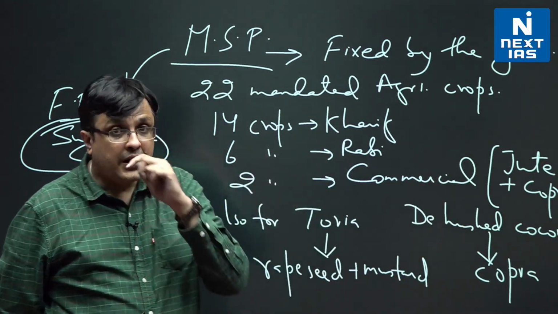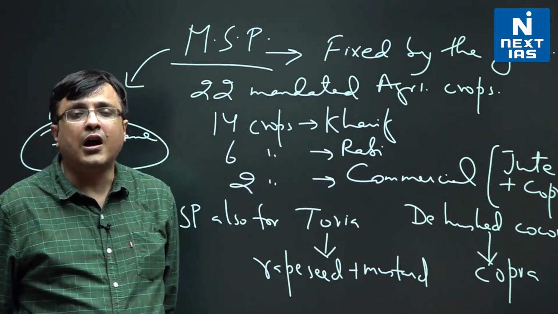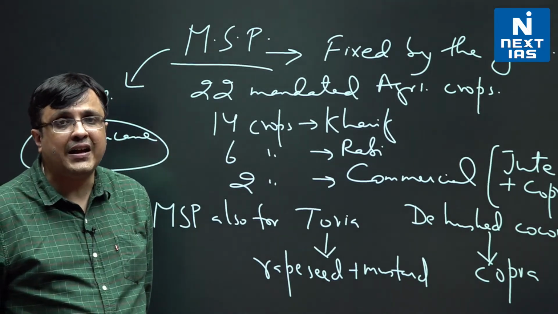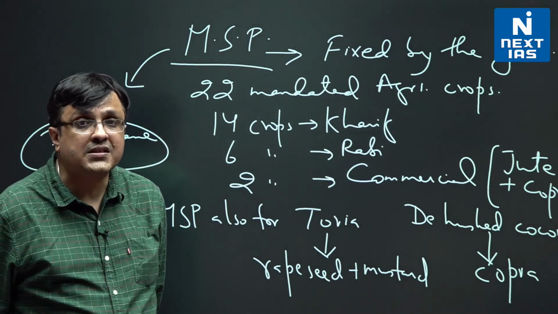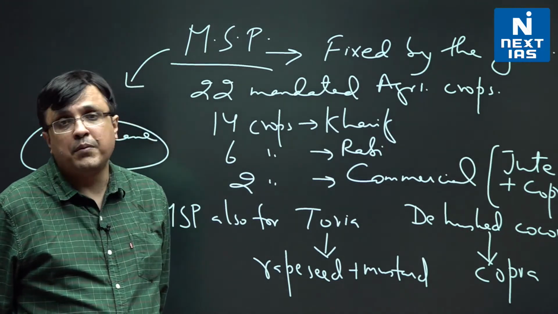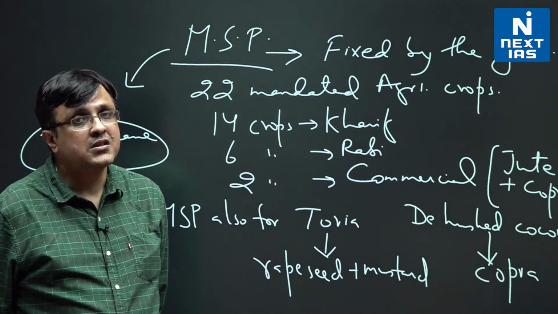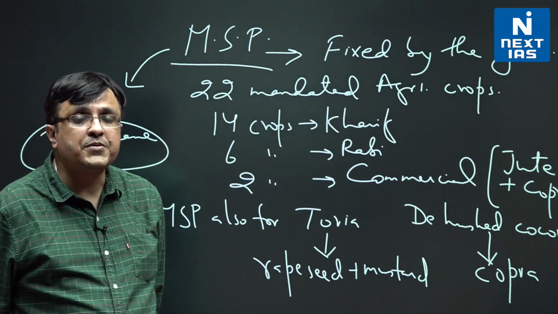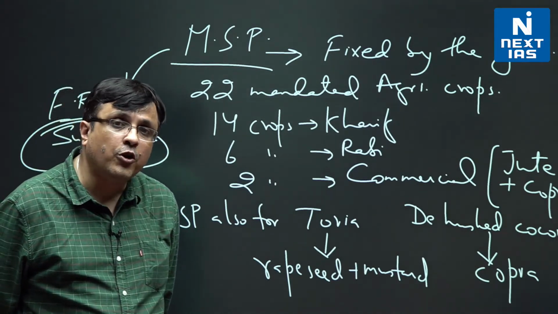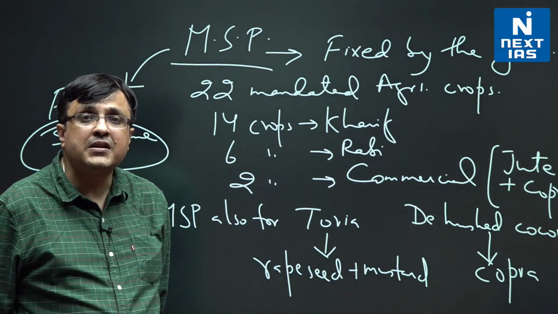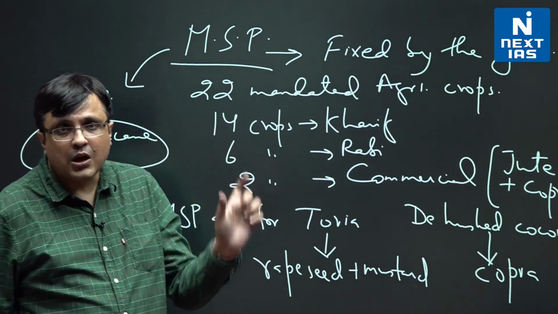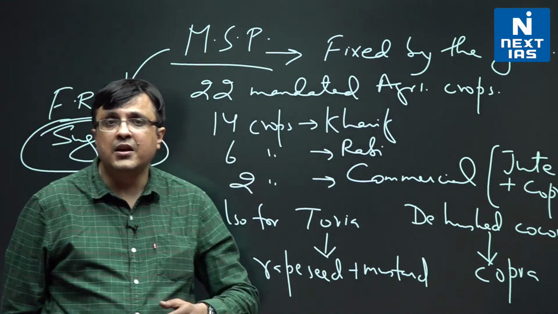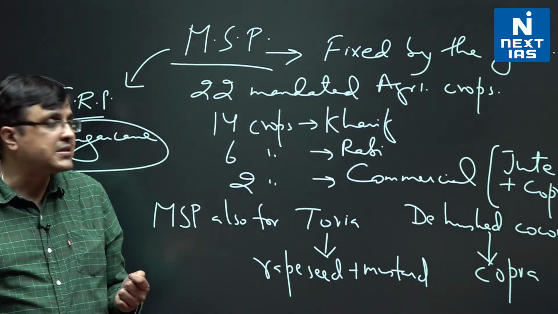Please remember, in your prelims, if they ask you, for how many crops is MSP declared? 22. For how many crops is government support price declared? 23. Why? Because FRP is also a type of support price. For how many crops is MSP given? 24. For how many crops is government support price given? 25. So it's clear, I hope, that this is how you have to choose your options if they ask you the question in the prelims exam.